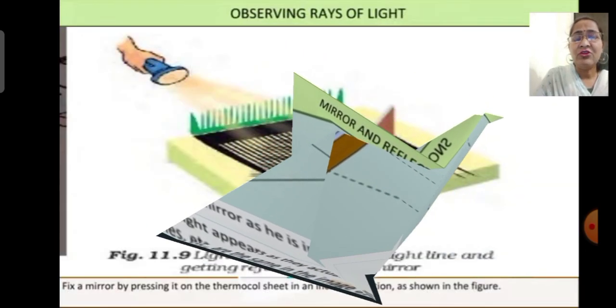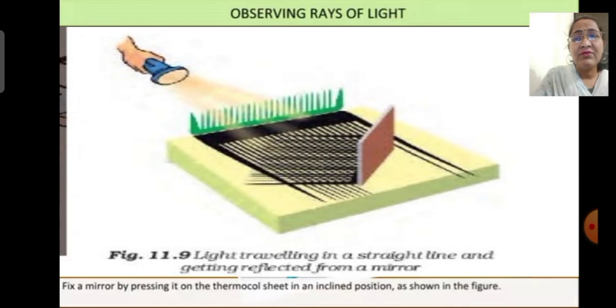Now children, moving on to the next topic. Here we will perform one more activity to observe the manner of the light. To perform this activity, we will take a plastic comb with very fine teeth. Fix it as shown in the figure on one side of a thermocol sheet, with the help of binding material like Fevicol, Quick Fix, Feviband or Sellotape. Fix a mirror by pressing it on the thermocol sheet in an inclined position as shown in the figure.